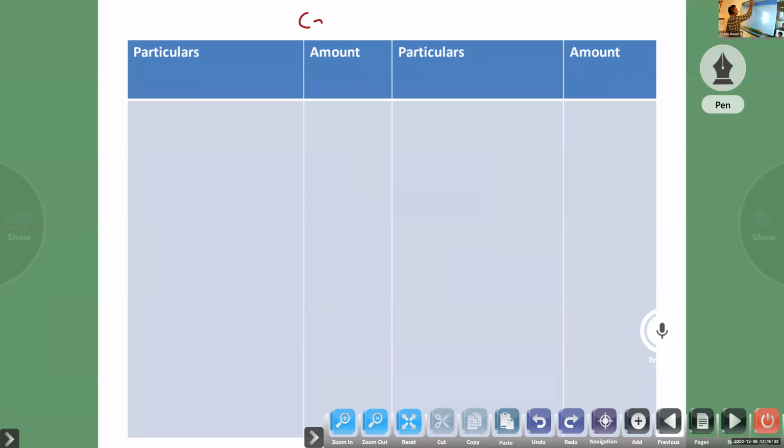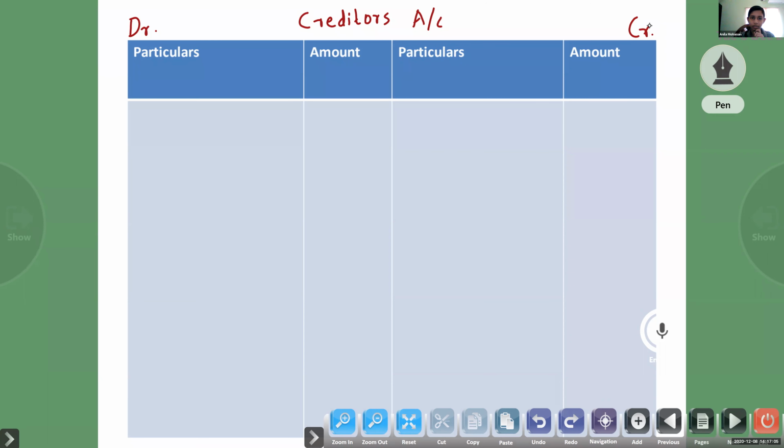Next one, creditors account. Debit, credit. Anila, the first item in the creditors account. Paid to creditors 53,000.